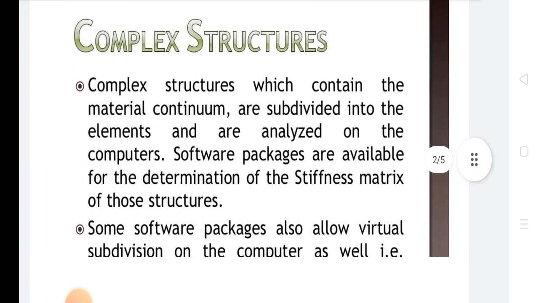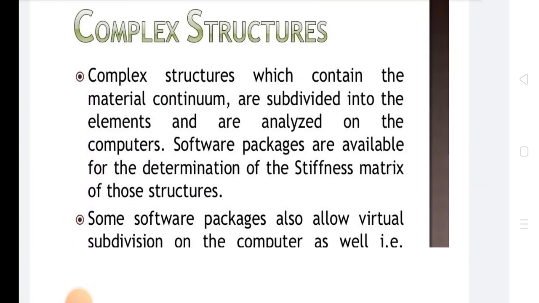This is our point. In complex structure, first we discuss error analysis. APM provides an approximate solution for engineering problems. The numerical difference between the exact and approximate solution is called error, which is to be determined.